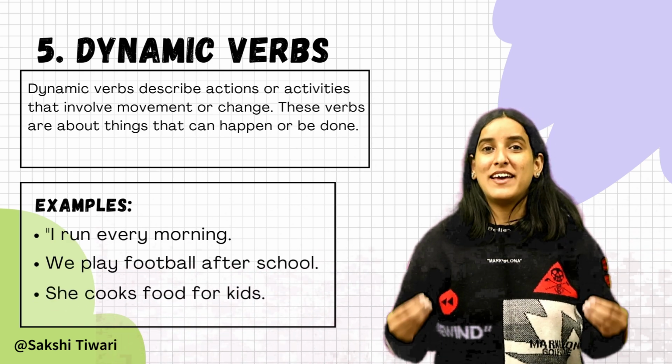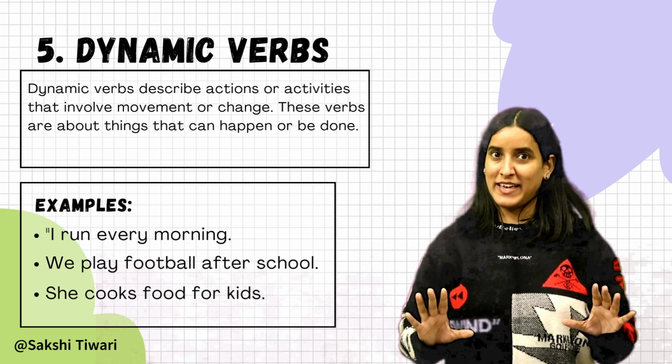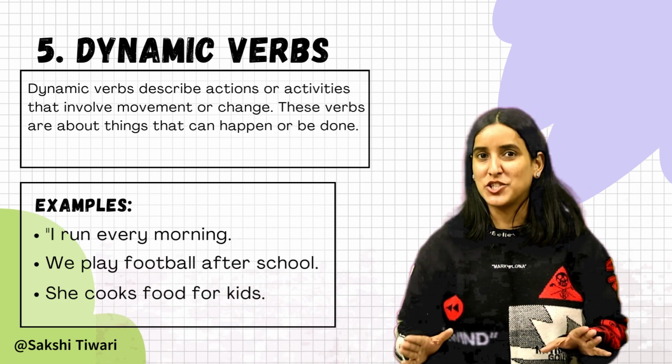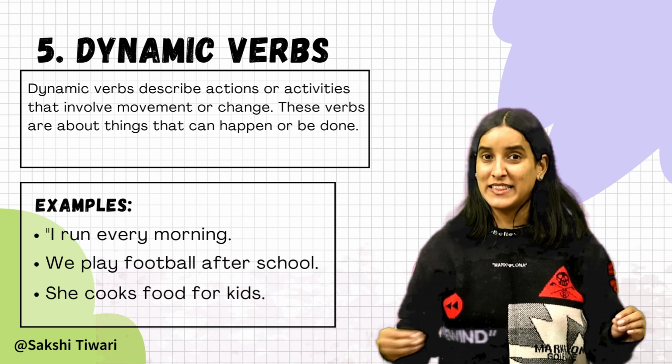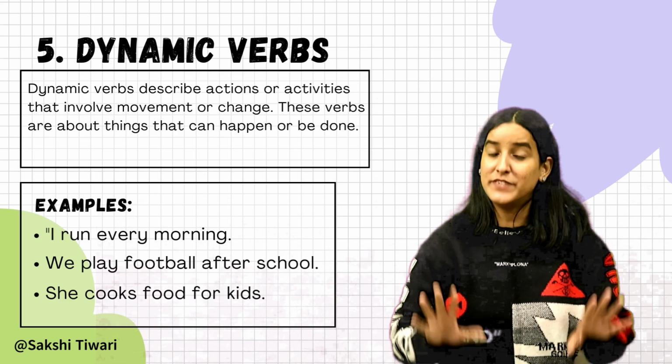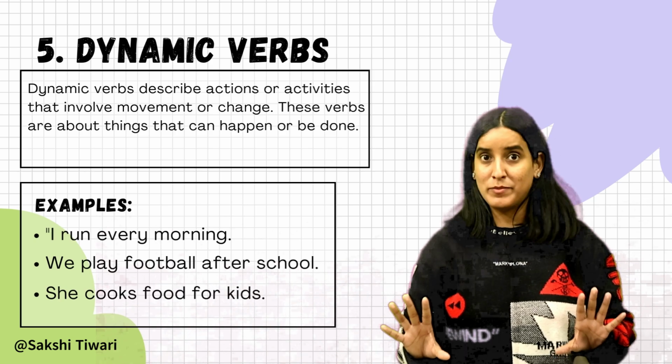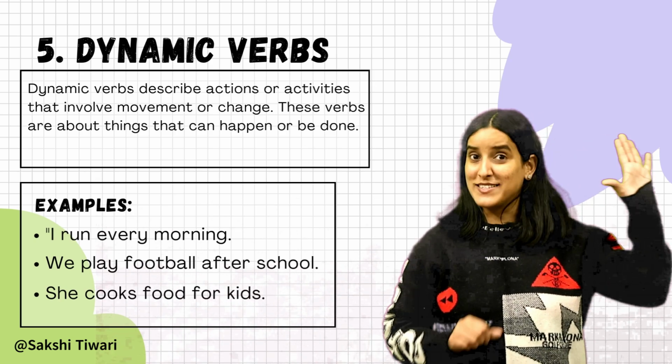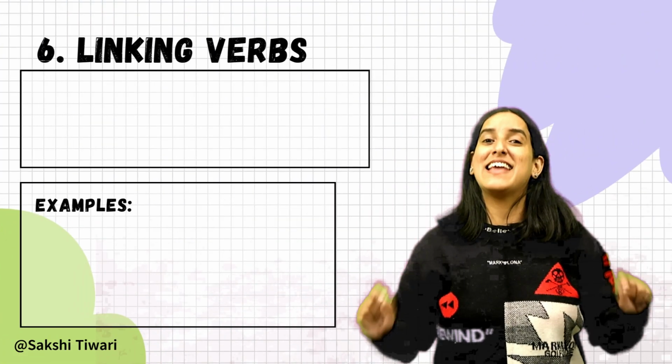So how to identify if the verb describes something that is happening or changing? It's a dynamic verb. These verbs often show actions that can be observed or measured. Okay, I hope you're able to understand. The sixth ones are linking verbs.